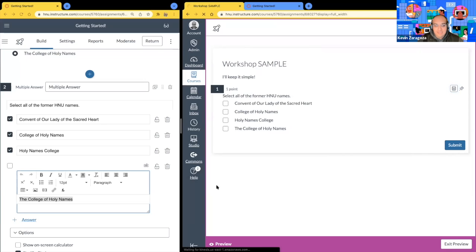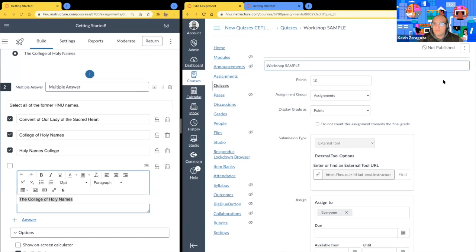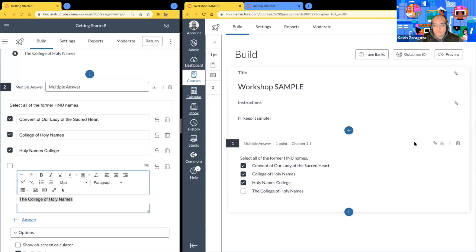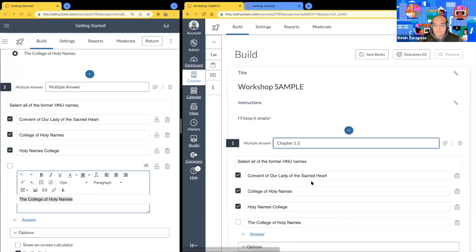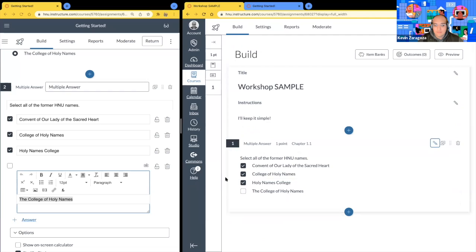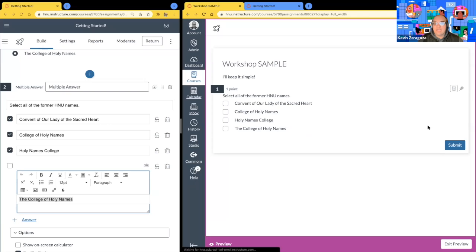Let's go ahead and look at that scientific calculator. Workshop sample. Build. Click that. Preview. And the icon will still be there. We'll select the icon.